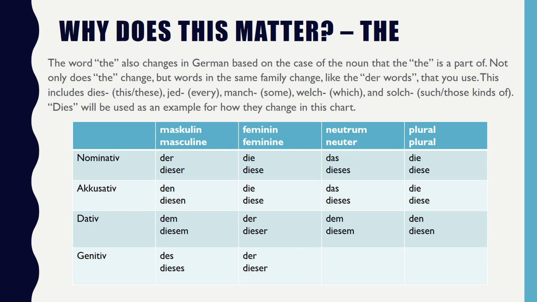des or dieses. For feminine, der or dieser. Neutrum, same as masculine, des, dieses. Plural, same as feminine, der, dieser. There's also a fun way to remember this that just involves a few letters to make it easier.